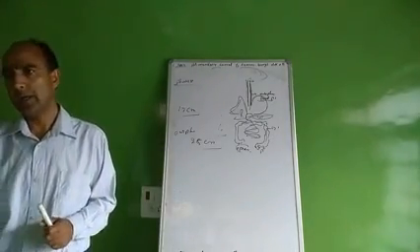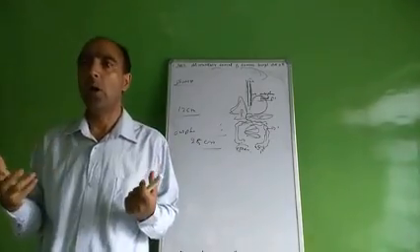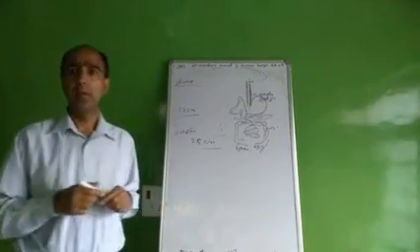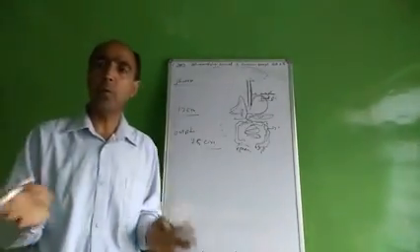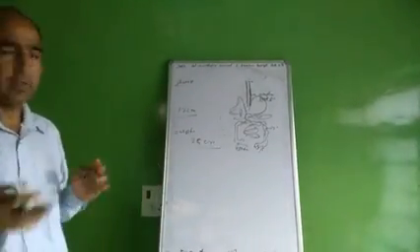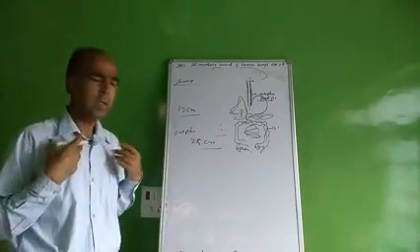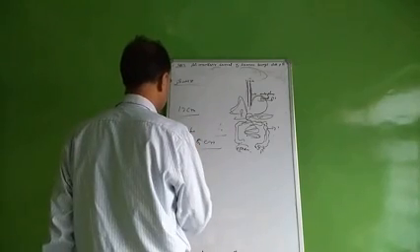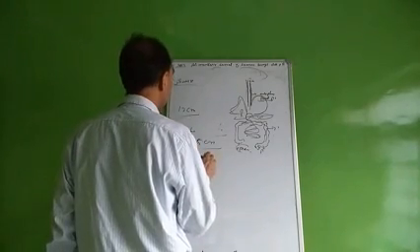It lies behind the trachea and the heart. The function of the esophagus is that it transfers food from the pharynx to the stomach. Now, the important organ of the alimentary canal is the stomach.